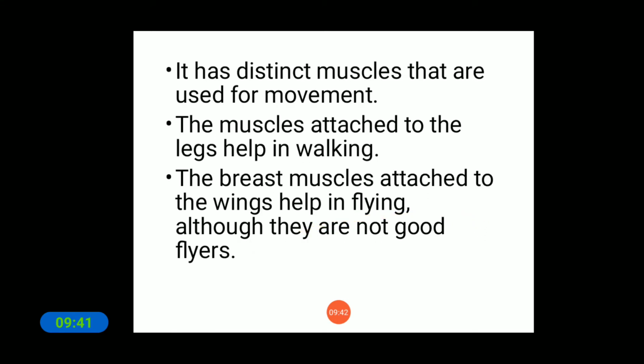It has distinct muscles that are used for movement. The muscles attached to the legs help in walking. The breast muscles attached to the wings help in flying, although they are not good flyers. Why? Because they cannot fly like birds.